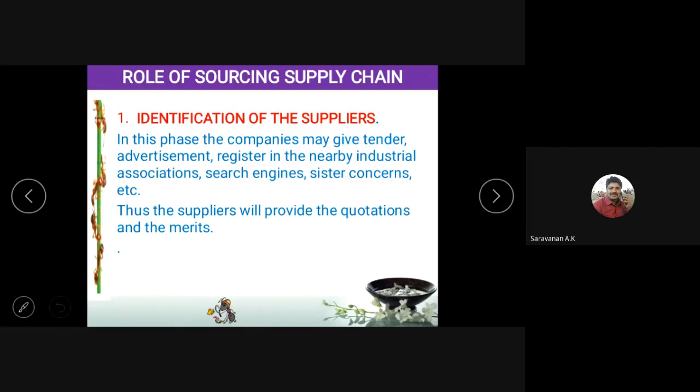Okay, next is the search engines. The best search engine is IndiaMART, like that. If you register in that, the suppliers will come and contact you. Okay, by sister concern, we can identify the suppliers. So who are all the eligible suppliers?